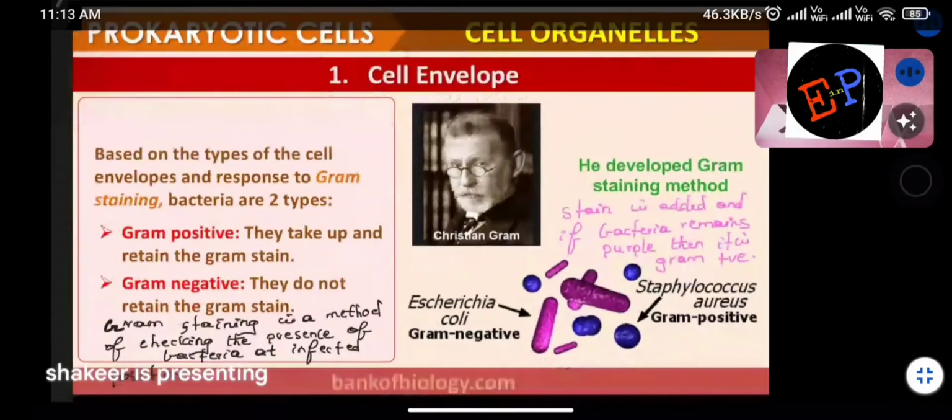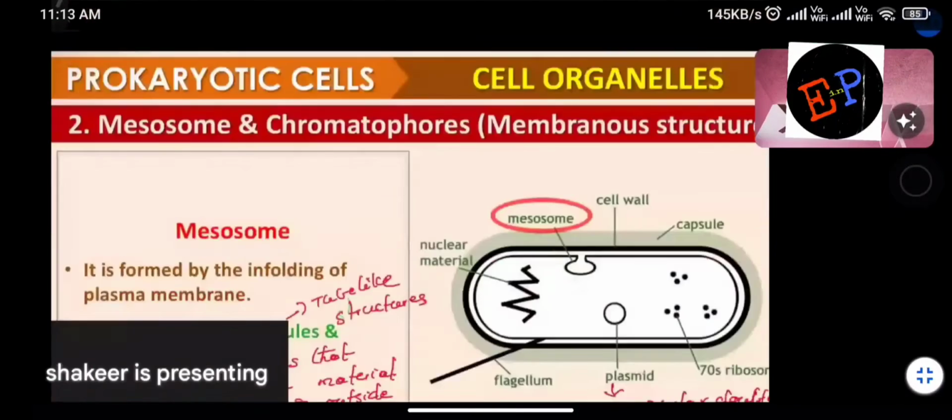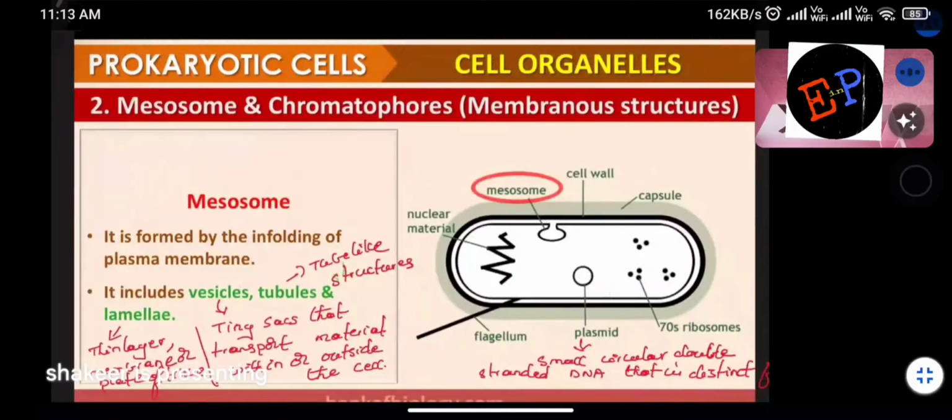Who invented this method? A scientist named Christian Gram identified this method of identifying bacteria. Clear now? Next, mesosomes and chromatophores.